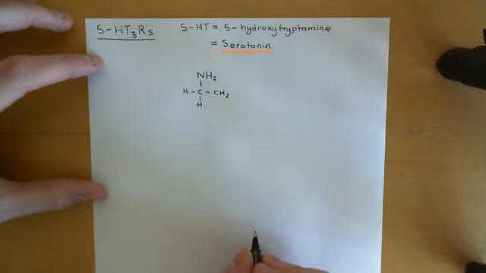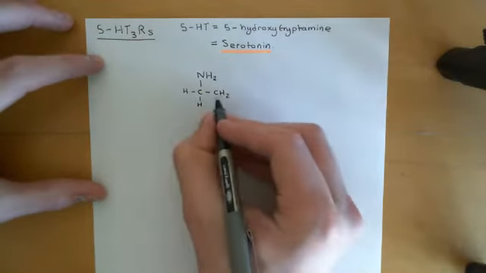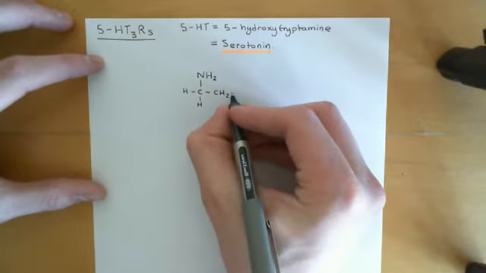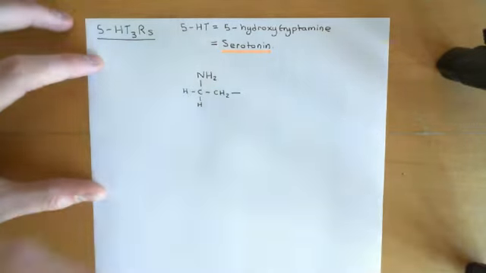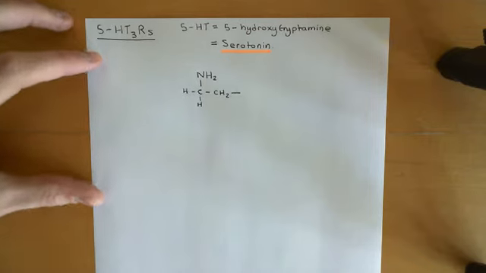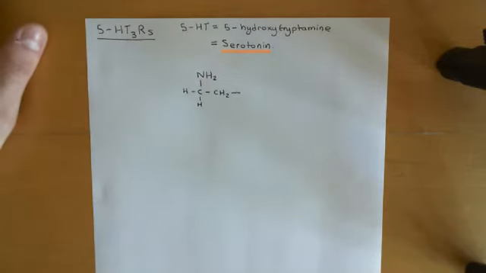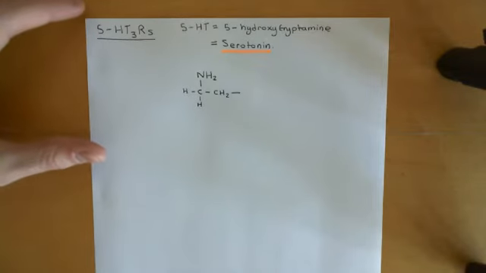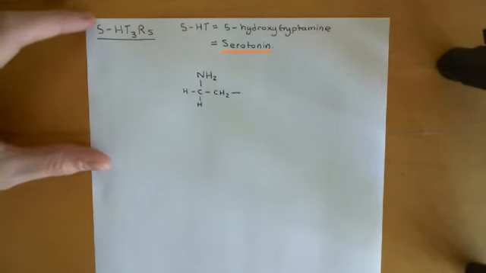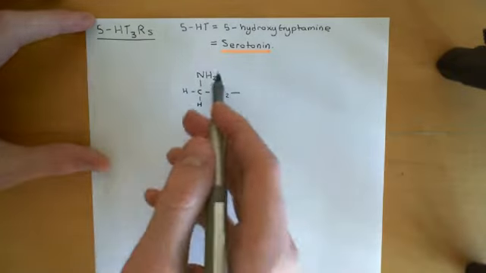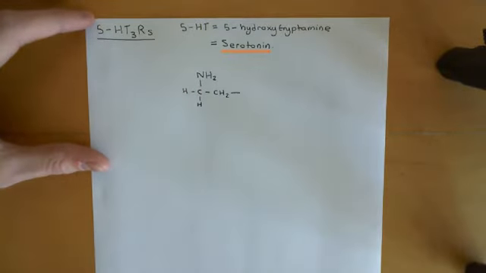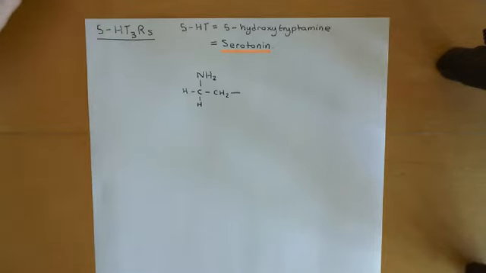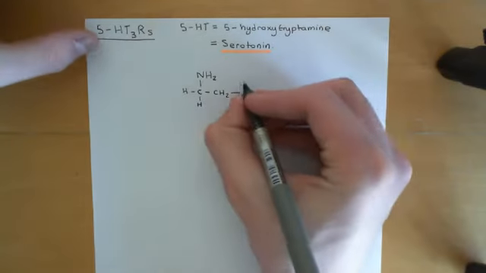Now let's show the R group of tryptophan. You have a methylene group here, and then off the methylene group you have what's called an indole ring, which basically consists of a pyrrole ring attached to a benzene ring. So let me show this. I'm not going to show it in molecular formula, I'm going to suddenly move from showing the amino acid in molecular formula to showing it in skeletal formula, because the indole ring looks hideous in molecular formula, whereas it looks quite simple in skeletal formula.